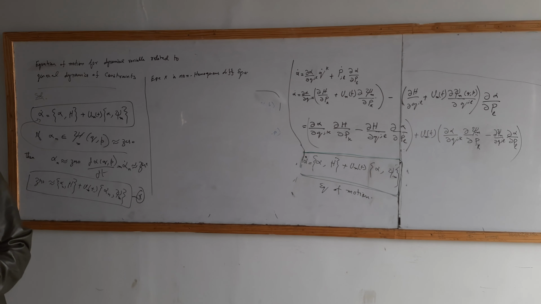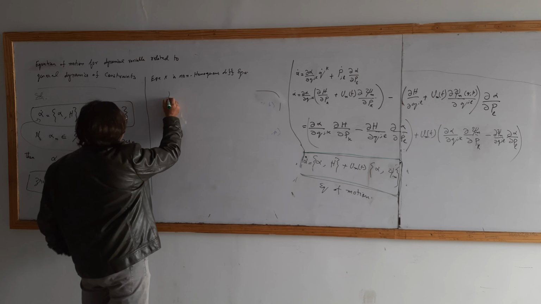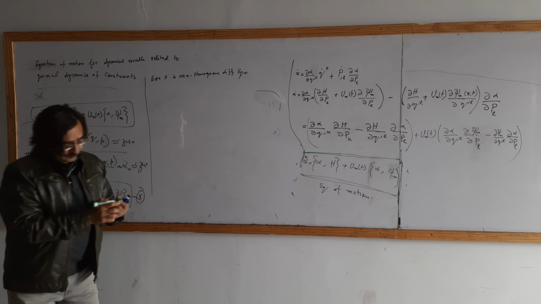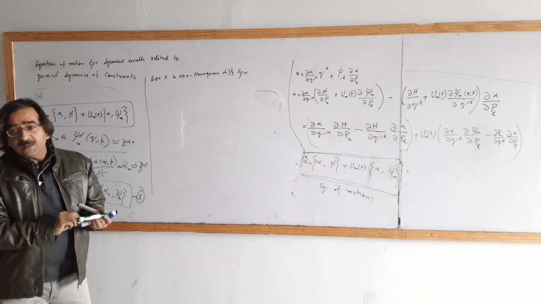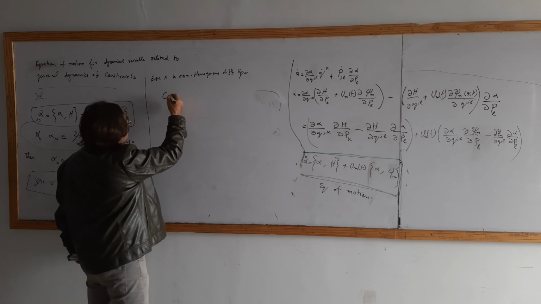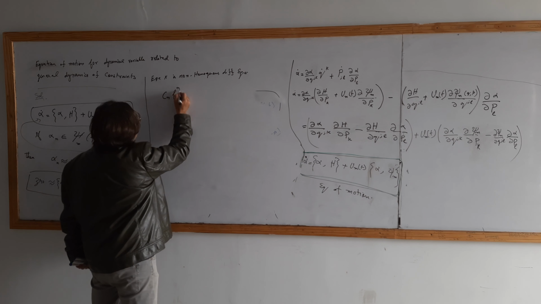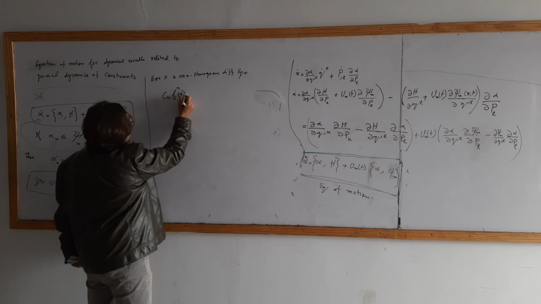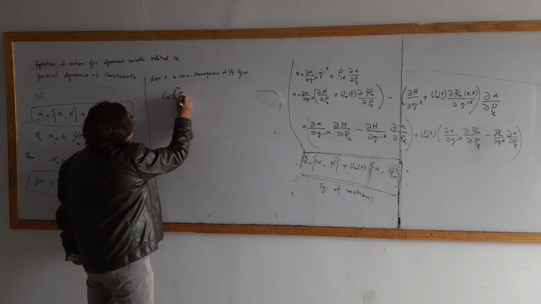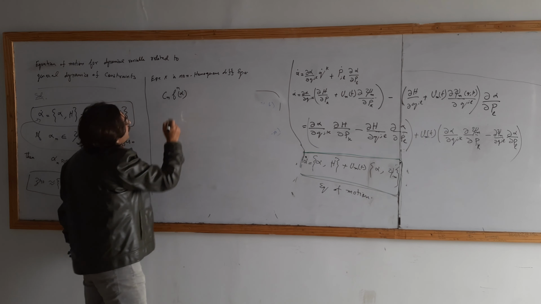And we know that you have studied, I think, for non-homogeneous. What is the non-homogeneous equation? Cn means any constant, okay? Power alpha n, if that is a function of alpha.